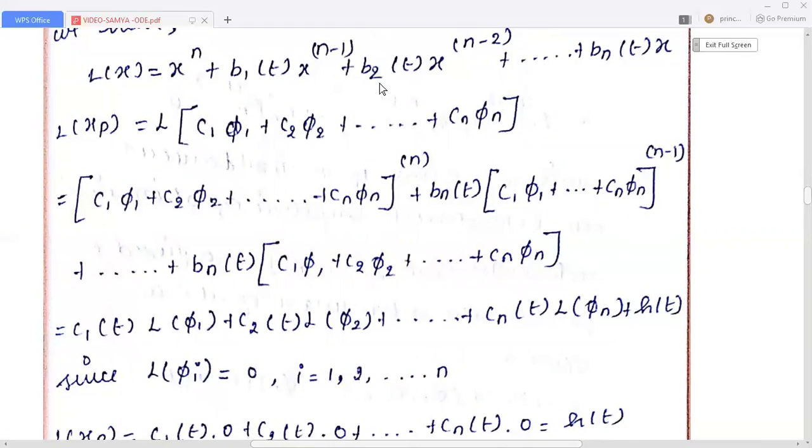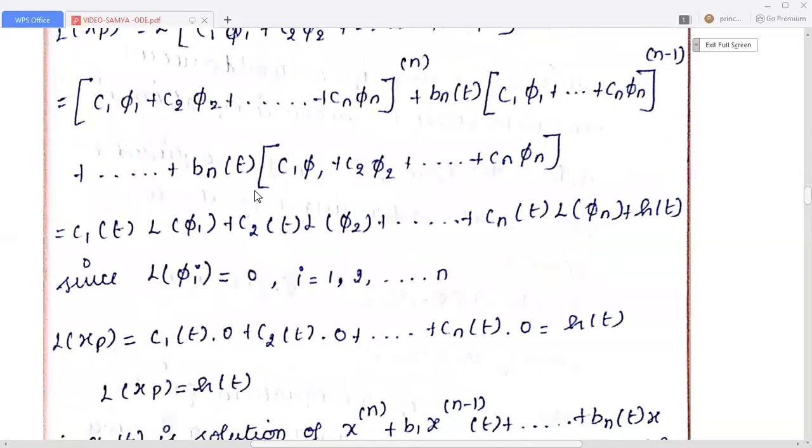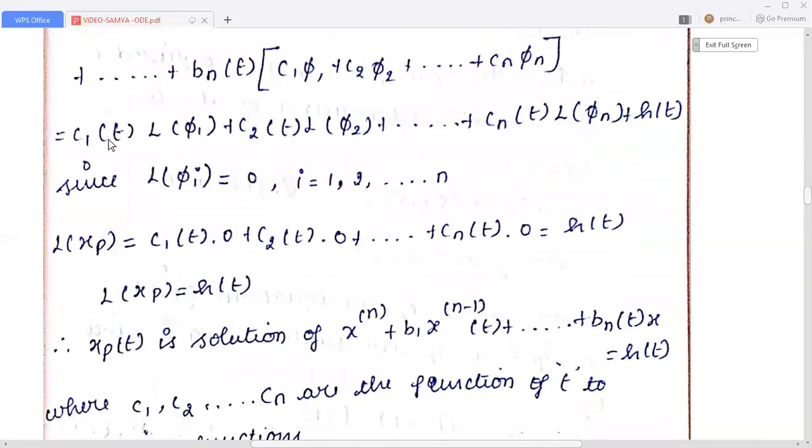Instead of x, we substitute this whole expression in this nth order differential equation, and this can be further reduced to this form. That is C1 of t into L of pi 1 plus C2 of t into L of pi 2 plus C3 of t into L of pi 3 etc. plus Cn of t into L of pi n plus h of t.